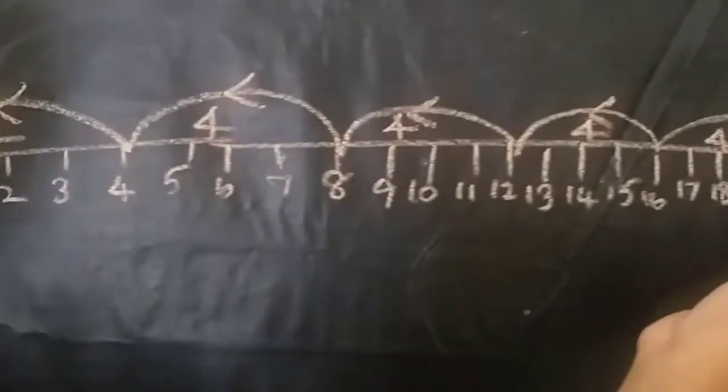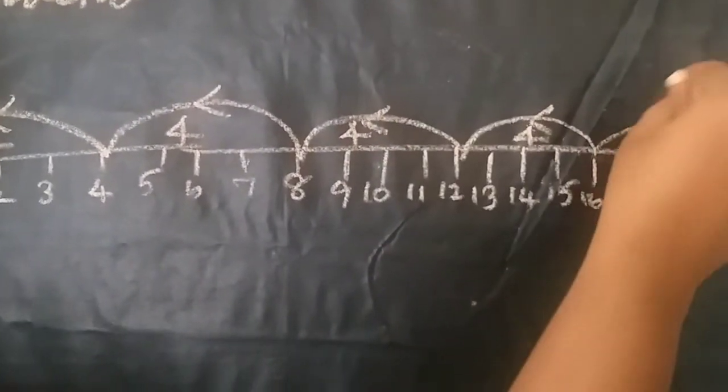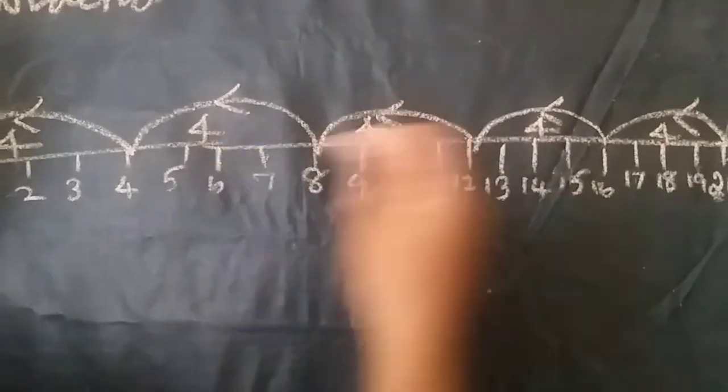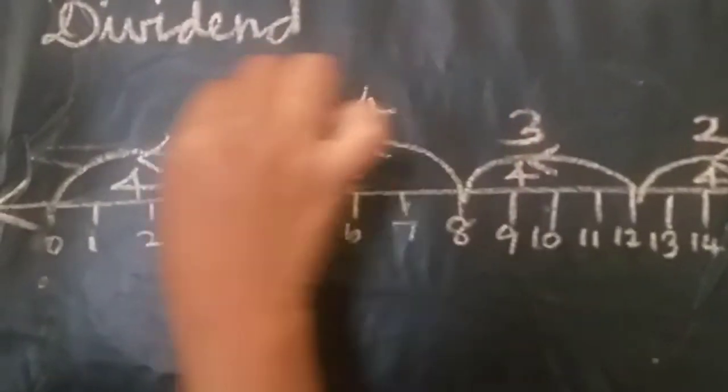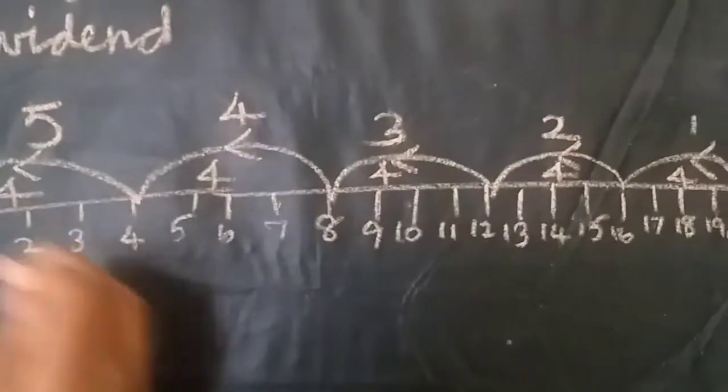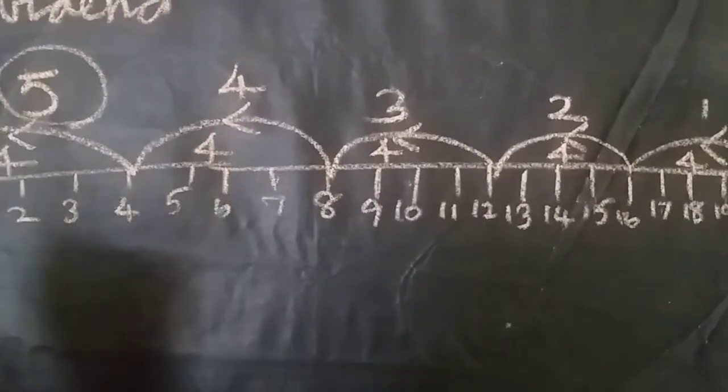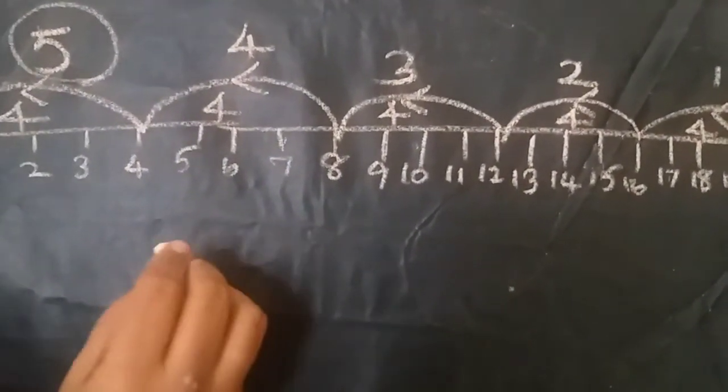After that, you should count how many times you jumped. 1, 2, 3, 4, 5. That is the answer. 5 times you jumped.